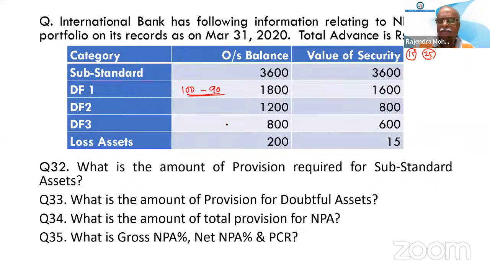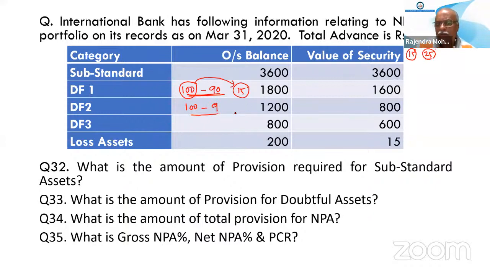What will be the provision here? 15% of 100, so it will be 15.